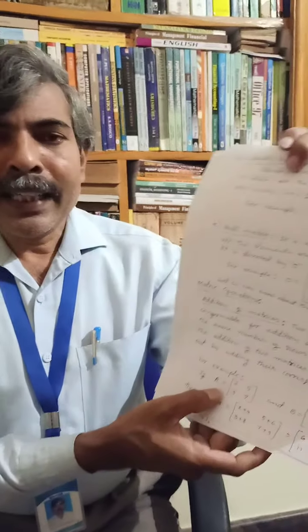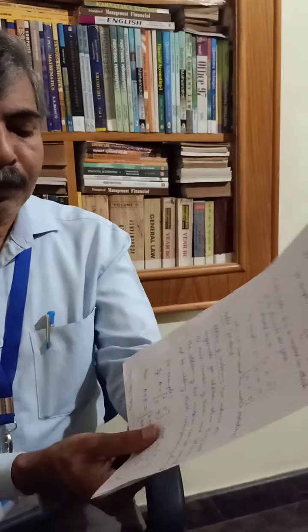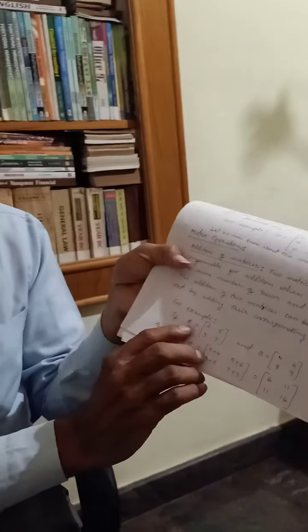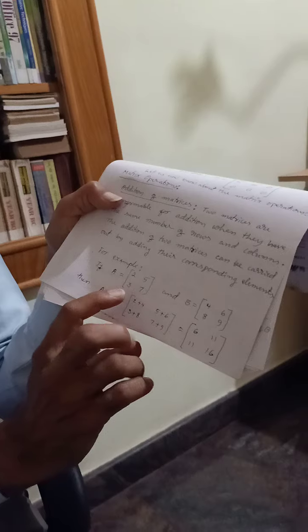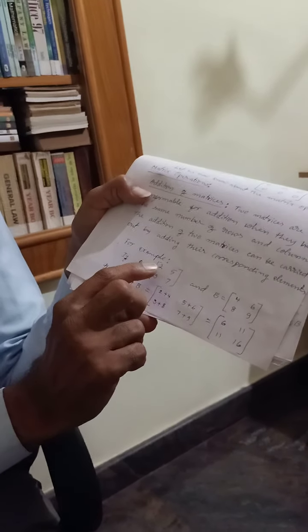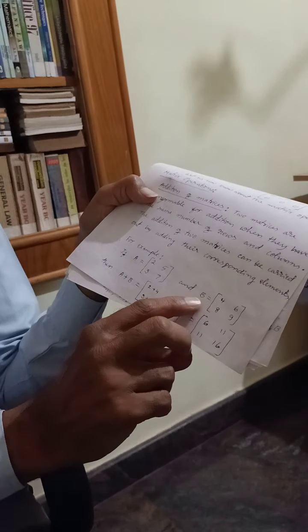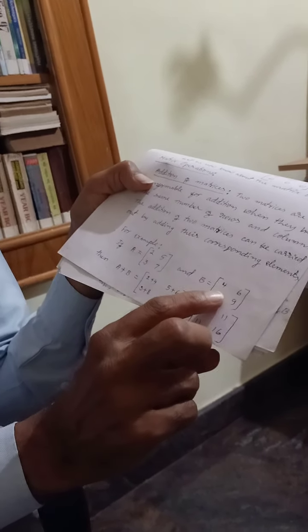The addition of two matrices can be carried out by adding their corresponding or respective elements. With this example, you can understand better. You observe here there are two matrices, matrix A and matrix B. Under matrix A, the elements are 2, 5, 7, 3, and under B, the elements are 4, 6, 8, 9.